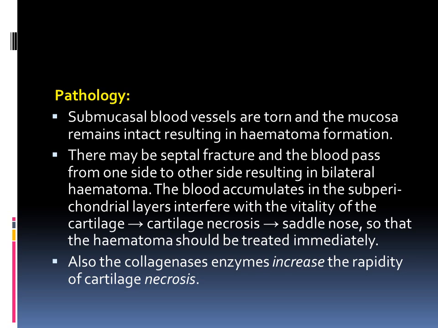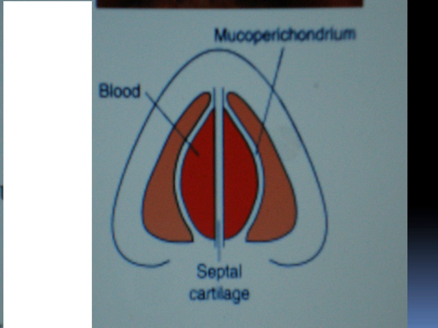Pathologically, there will be submucosal blood vessels torn and the mucosa remains intact, resulting in hematoma formation. There may be a septal fracture and the blood passes from one side to the other side, resulting in bilateral hematoma. The blood accumulates in the subperichondrial layers, interferes with the vitality of the cartilage, and will lead to cartilage necrosis and saddle nose, so the hematoma should be treated immediately. Also, the collagenase enzymes increase the rapidity of the cartilage necrosis.